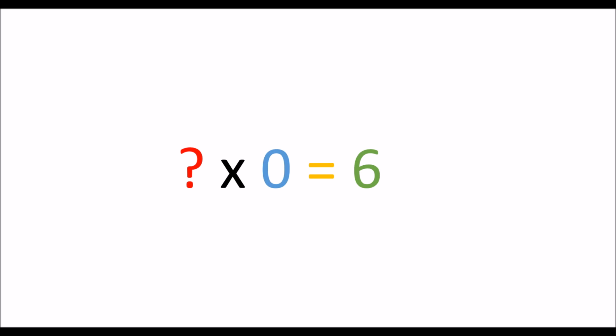No matter what number you take and multiply by 0, whether it be 1, 2, or 3, the answer will always be equal to 0 and never 6. Therefore, the answer to anything divided by 0 is non-existent. So now we know why we can't divide by 0, but do you know what a number to the 0 power is? Supposedly the answer is 1, but I have my own thoughts about that.